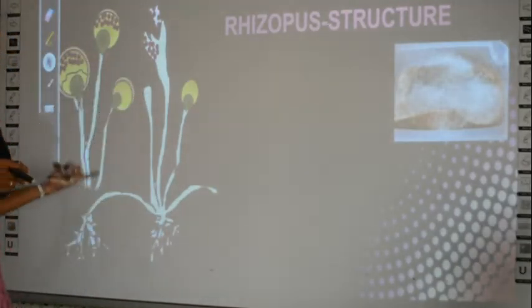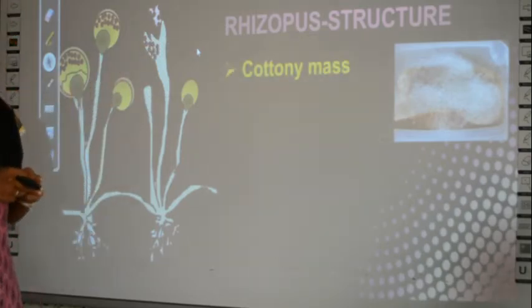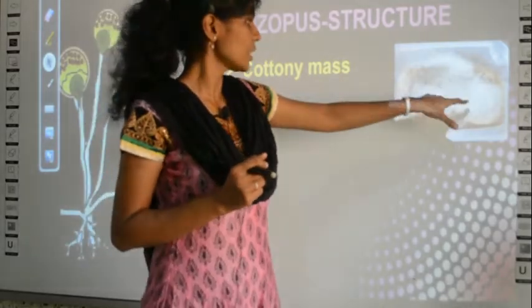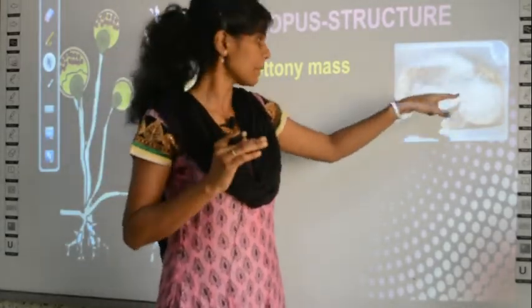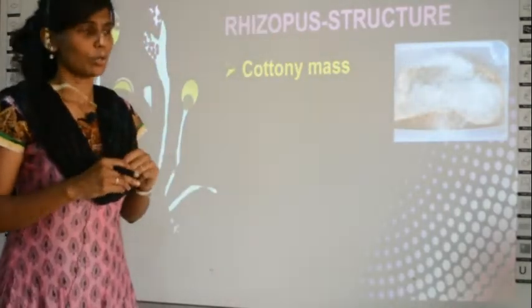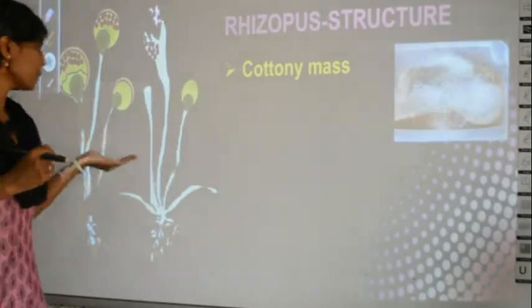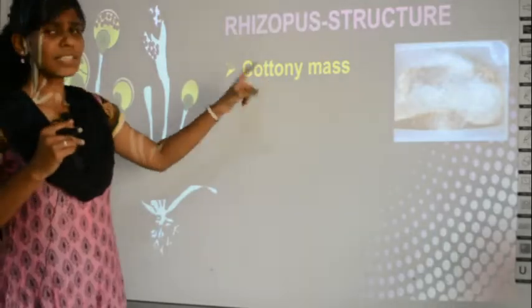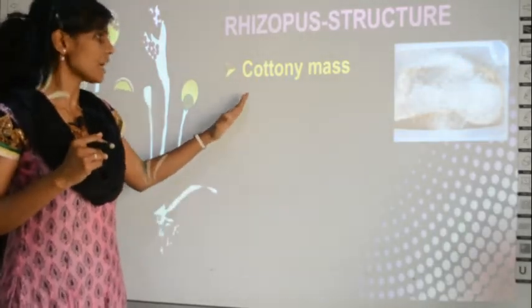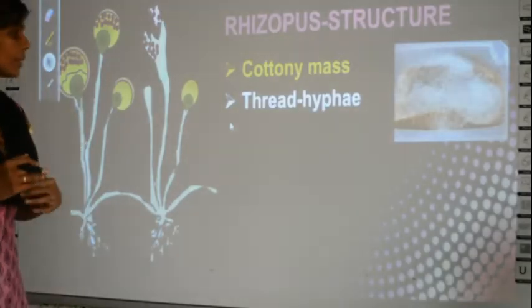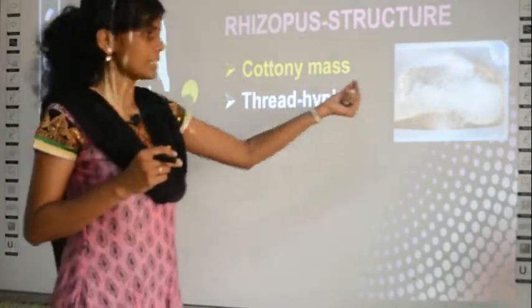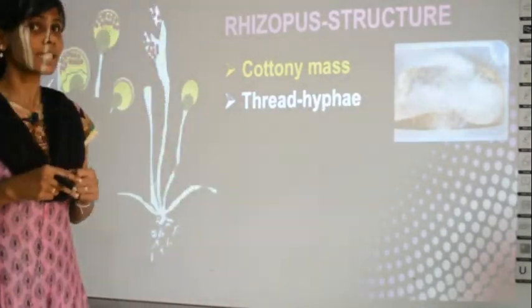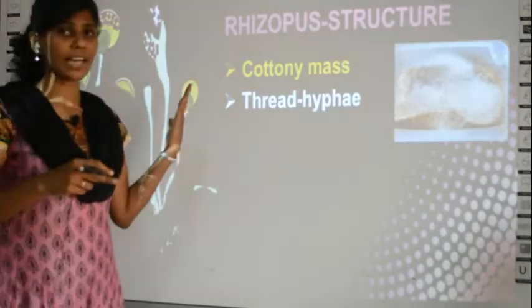So I told you this is rhizopus, what all you know. See, I have shown you a bread with rhizopus. Can you see the white cottony structure, it appears like cotton, right? This is the rhizopus, and if you take this and put it under the microscope, you can see this structure. Clear? So first the explanation given is that it is a cottony mass. It appears like cotton, so it is called a cottony mass, and it is thread like. If you carefully see, it is made of small, fine thread like structures. That thread like structure is hyphae. Do you remember, in the previous slide I showed you, right?